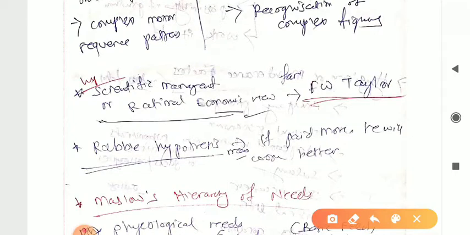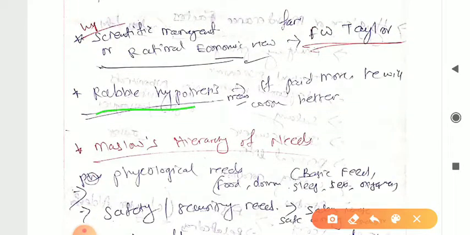So next one is scientific management, rational economic view. This is given by F.W. Taylor. Remember this only. Scientific management and rational economic view was given by F.W. Taylor. Then the Rabel hypothesis. What is the Rabel hypothesis? According to this, if paid more, he will work better.